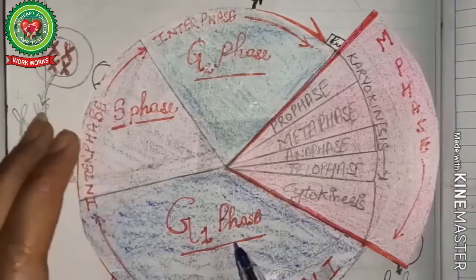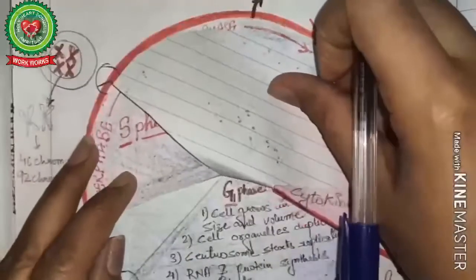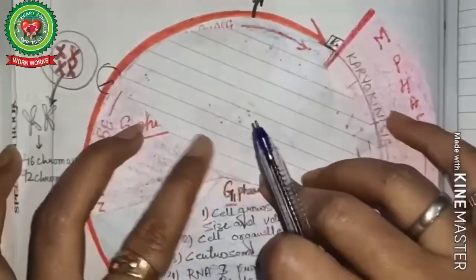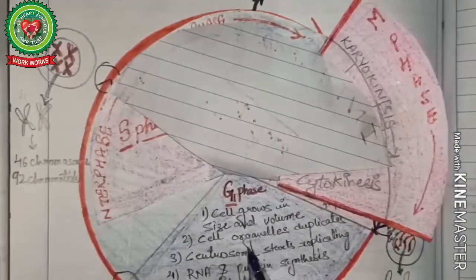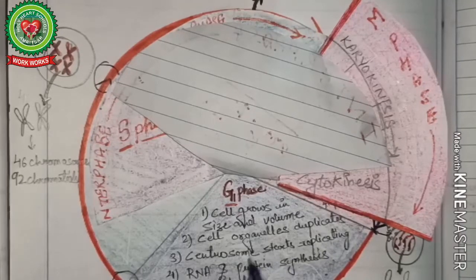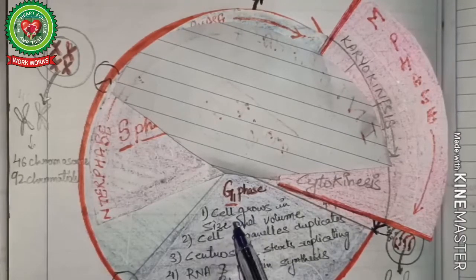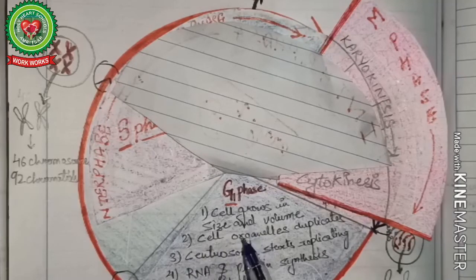RNA contents and proteins will be synthesized. Cell organelles duplicate, the centrosome starts replicating, and RNA and protein synthesis starts. This is the most active stage of interphase. Now the cell carries out normal functions and gets prepared for the next phase. There is no change in the DNA content of the cell during this phase.